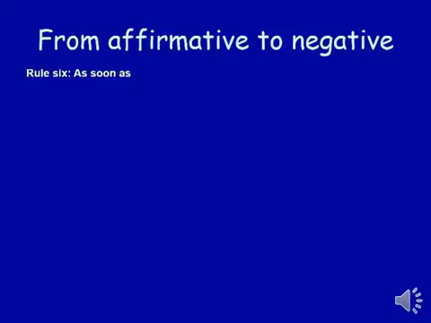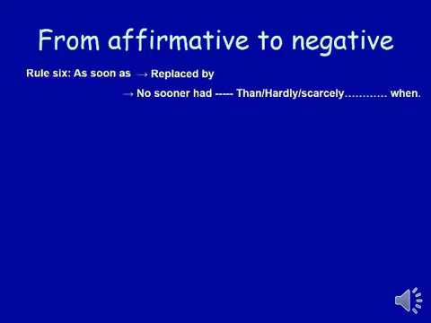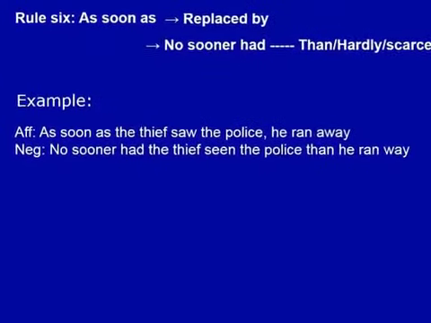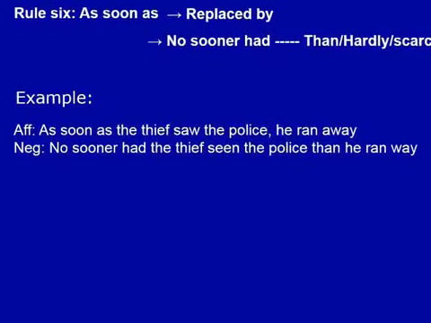Rule number 6: as soon as is replaced by no sooner had. In the middle part of the sentence, we'll have to write than. And for hardly and scarcely, we'll have to write when. Look at the example first. As soon as the thief saw the police, he ran away. In place of as soon as, we'll have to write no sooner had, but we'll have to remember, we'll have to write the third form of the verb. And in place of the comma, we'll have to write than.